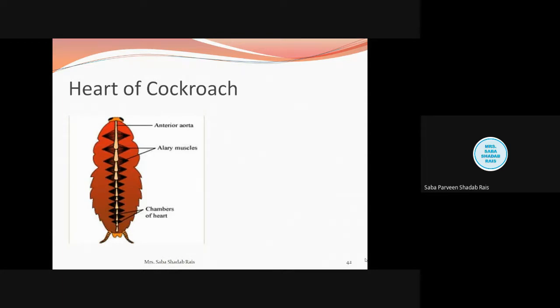We have discussed this when we were talking about the open and closed types of circulatory system. So, which type of circulatory system will be present here? Class Insecta. Recall. You answer even if it is wrong, it's acceptable. Closed? Yes, open, yes, very good. The circulatory system is the open type. Can anyone tell me what is the open type of circulatory system?